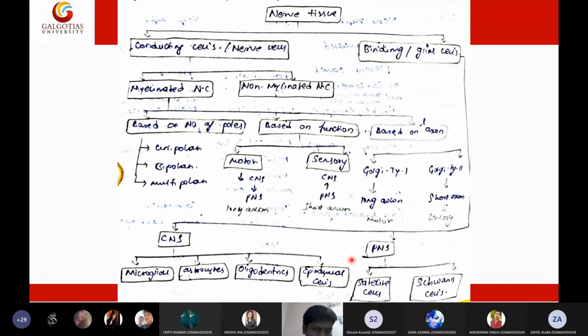Now I will ask a short Q&A. Which cells will secrete CSF? What glial cells will secrete cerebrospinal fluid?